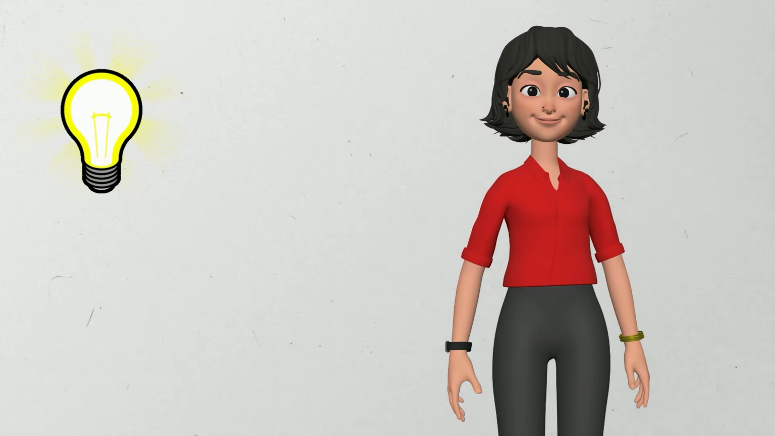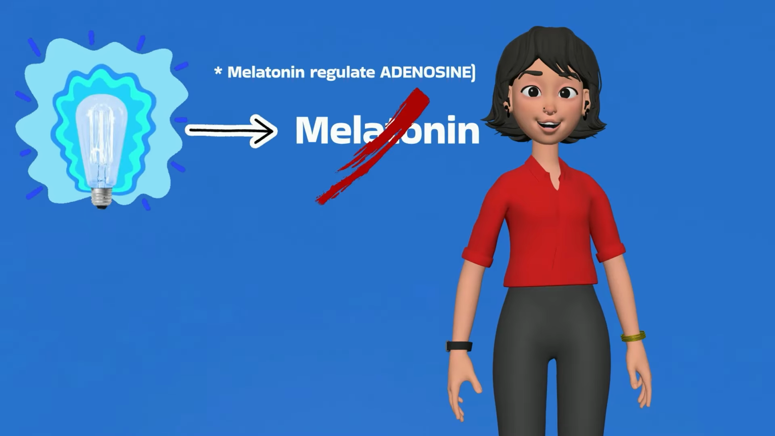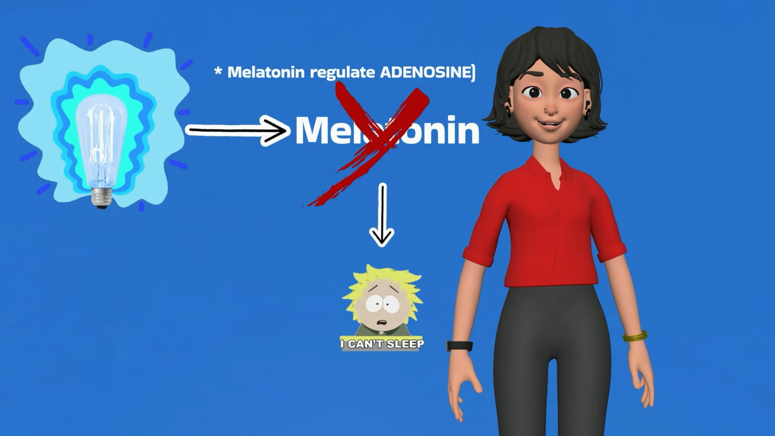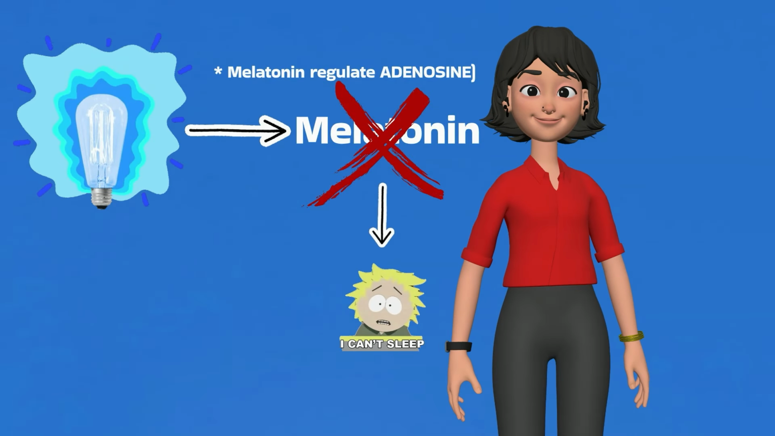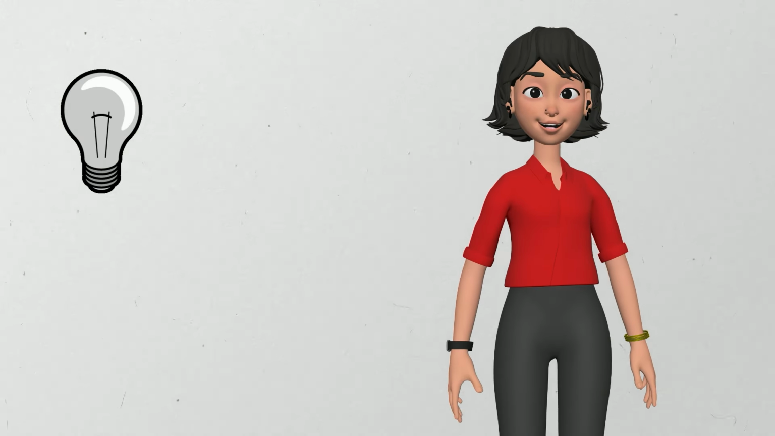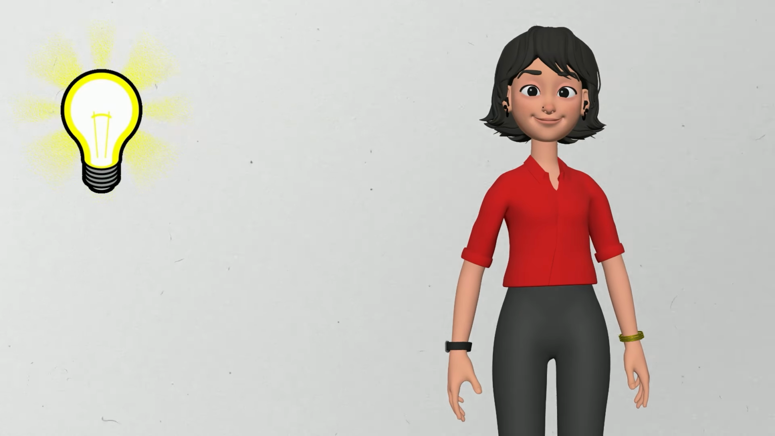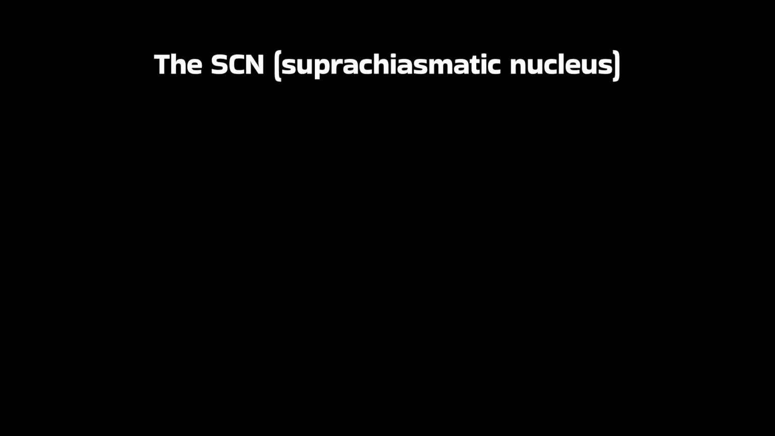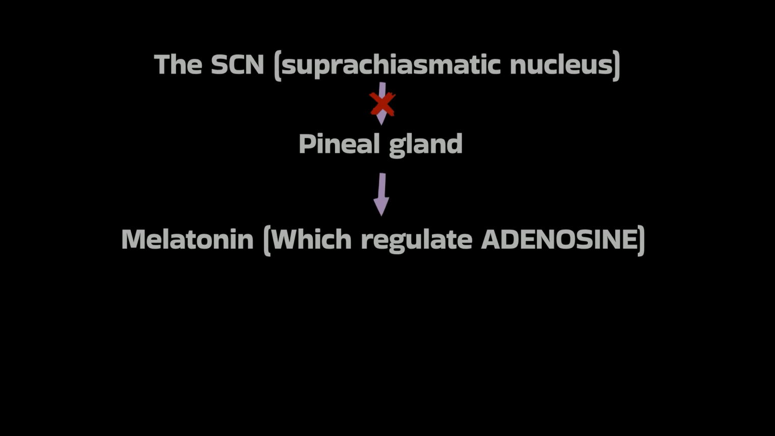Exposure to light, especially blue light, suppresses melatonin production, which can lead to increased alertness and less sleep. Hence, exposure to light at night is not advised, especially when you have to sleep. As long as you're exposed to the light, the SCN doesn't communicate with the pineal gland to create melatonin.